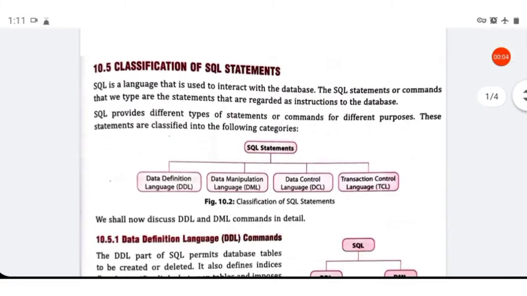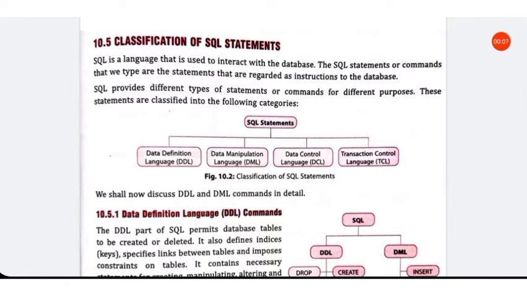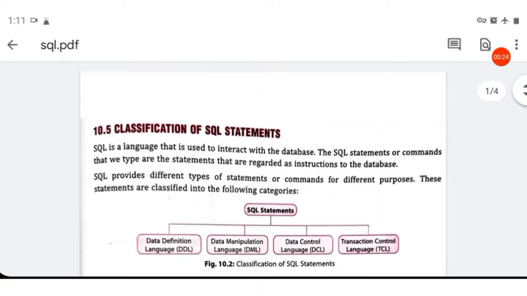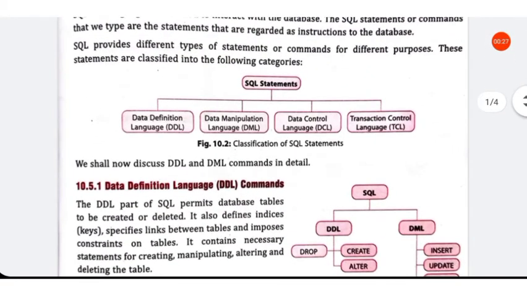Good morning, children. Our next topic in this chapter is classification of SQL statements. SQL, or Structured Query Language, is classified into four types of statements. All the statements which come under SQL are classified into four different categories.